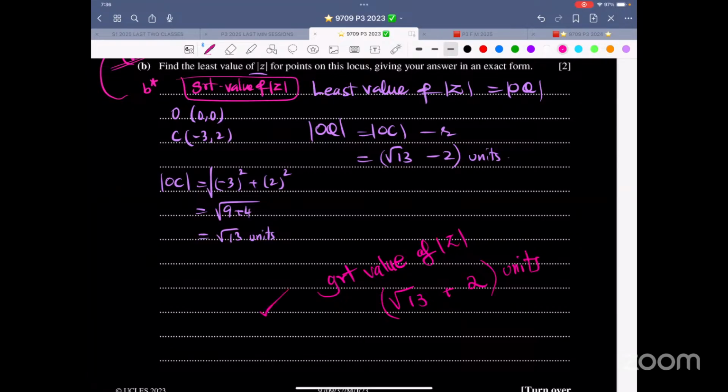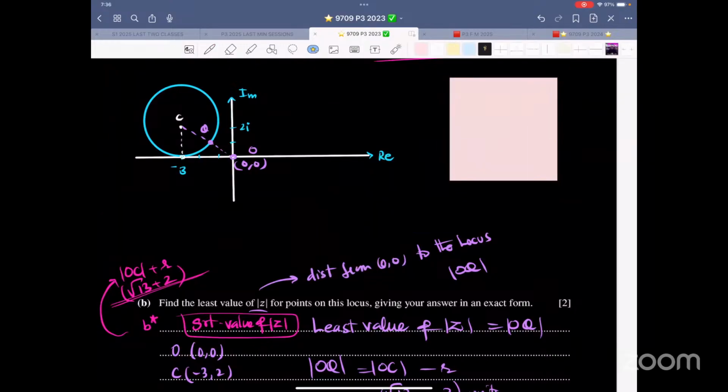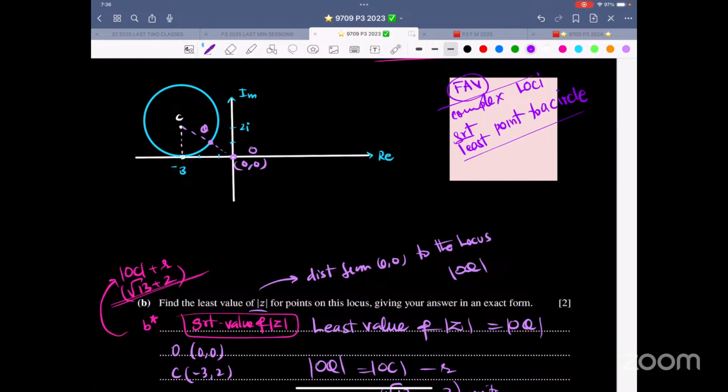So this is again, like last time, I labeled some questions which are my favorite. So let me label this question. So this is a favorite question. This is about complex. This is about loci. This is greatest least value from point to a circle. From point to a circle, they can ask for greatest least value.